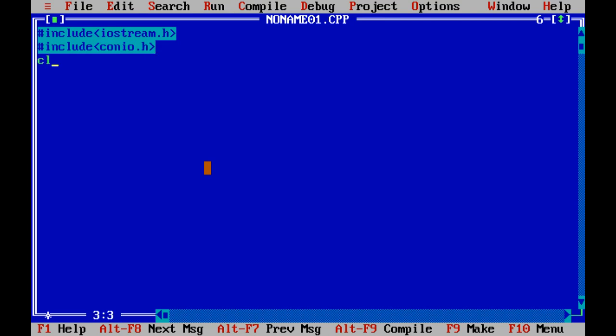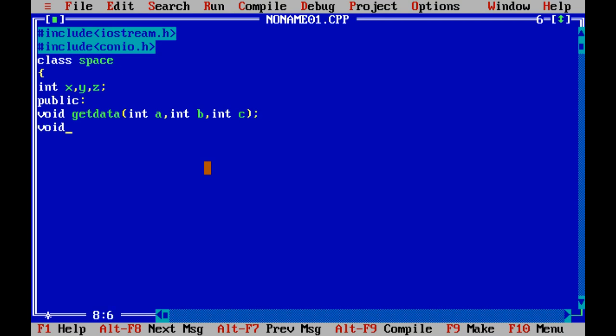Okay, and declare the class Space with three variables of type int: x, y, z, and two member functions and one operator function. The first member function is void getdata, which accepts three variables: int a, int b, int c.